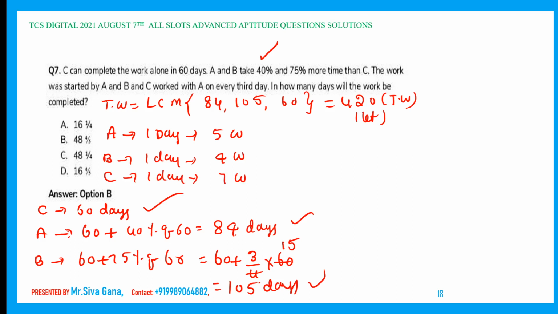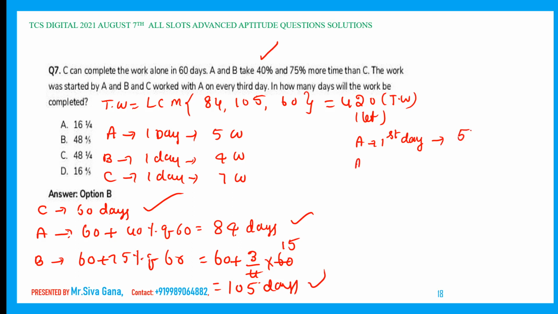Now see the pattern of work. The work was started by A, and B and C worked with A on every third day. So observe the pattern of work, my dear students. Very important quality question. First day A works, A can complete 5 work.